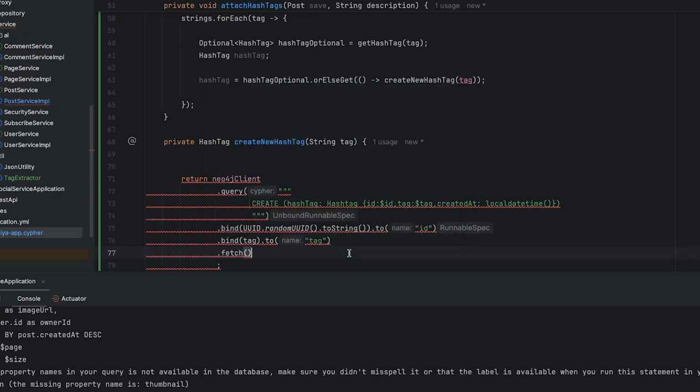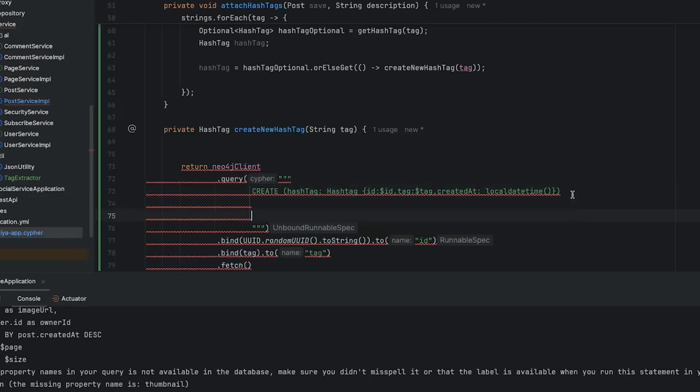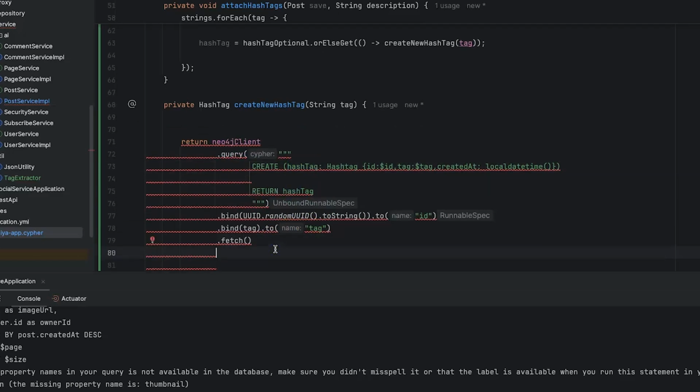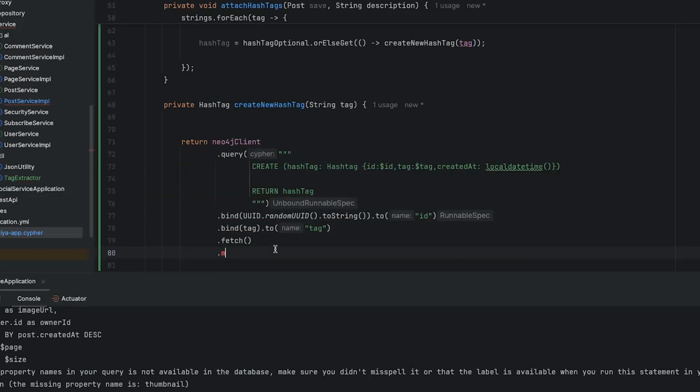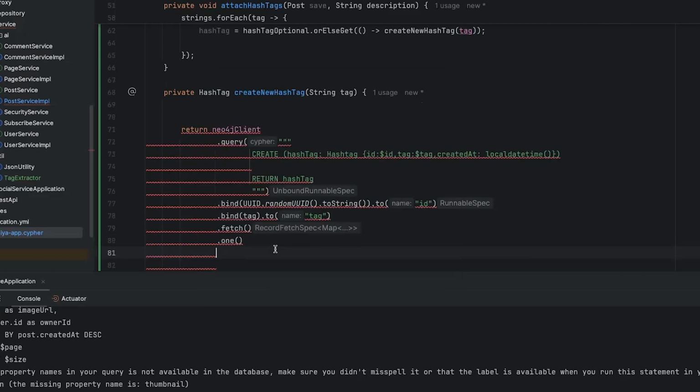fetch. Okay, we can fetch our record, and so after creating it, we need to return this hashtag. So let me just say return, we can return this hashtag. So we need here to return that one record. So before I do that, I can say one, right?